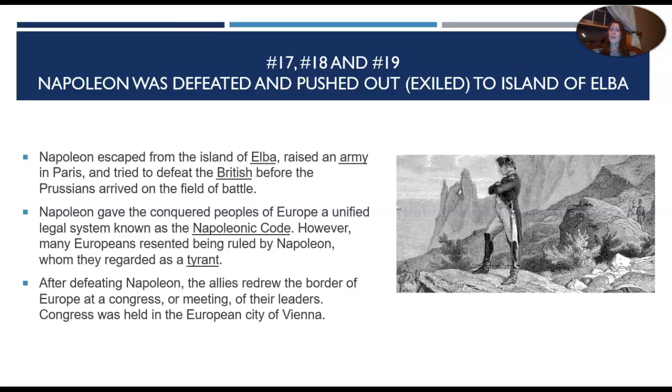field of battle. Napoleon gave the conquered peoples of Europe a unified legal system known as the Napoleonic Code. However, many Europeans resented being ruled by Napoleon, whom they regarded as a tyrant. After defeating Napoleon, the Allies redrew the border of Europe at a Congress, or meeting of their leaders. Congress was held in the European city of Vienna.